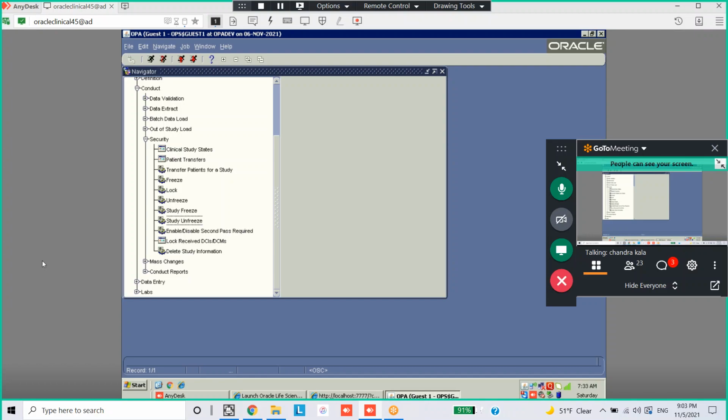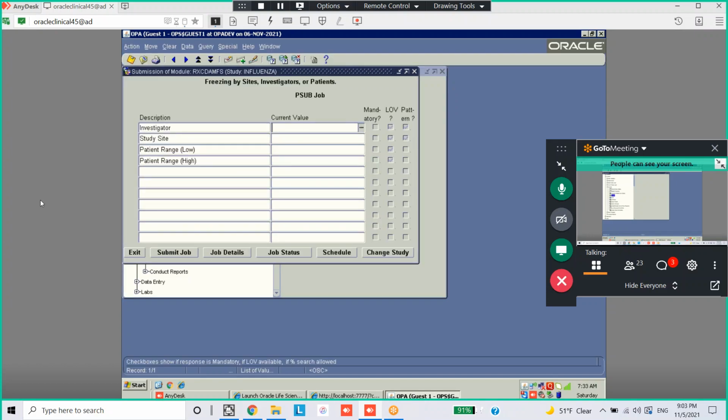So you can go to freeze. Investigator, site, patient range, low to high range. Let's say if I want to freeze 1 to 10 patients, selecting low range 1, high range 10, you can freeze 1 to 10.